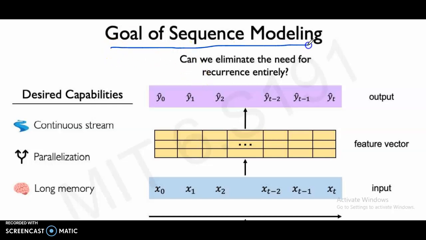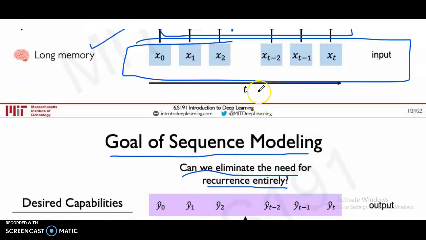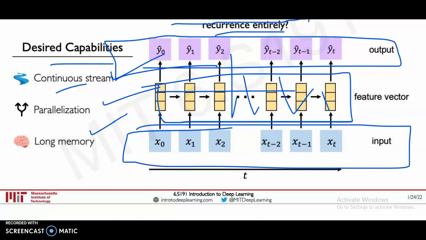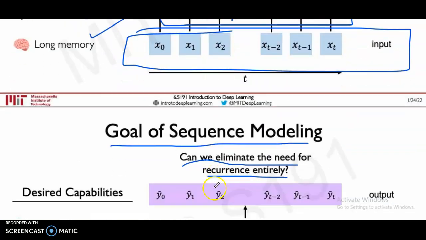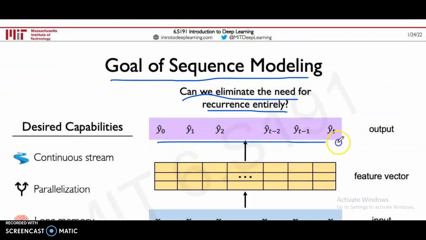Goal of sequence modeling, which we have already seen in the last videos. Can we eliminate the need for recurrence entirely? It means the recurrence is eliminated individually, made into channels like that.